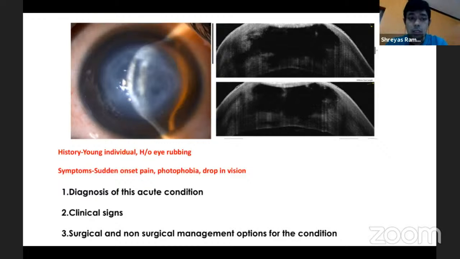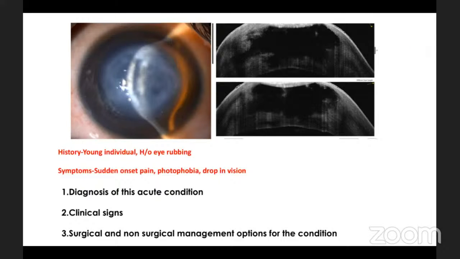But what else tells you that this is an acute hydrops? You see these typical fluid clefts, both on slit lamp microscopy as well as on ASOCT. And these fluid clefts are very, very classical of hydrops. No other cause of decompensated cornea will have as many fluid clefts as you see in hydrops, because of this acute increase in fluid ingress into the cornea, you see the accumulation of these fluid clefts. Okay, so how do we manage acute hydrops?